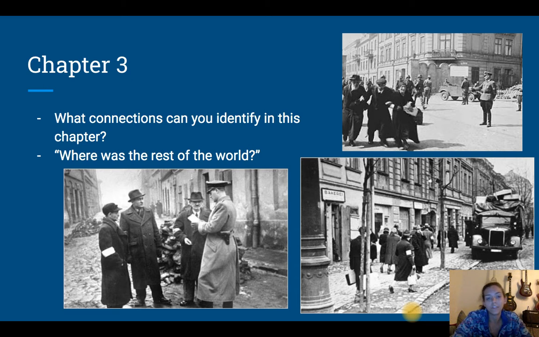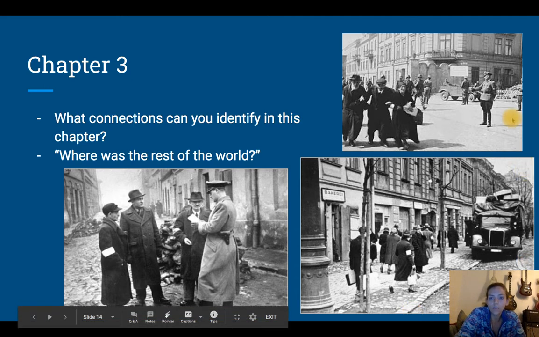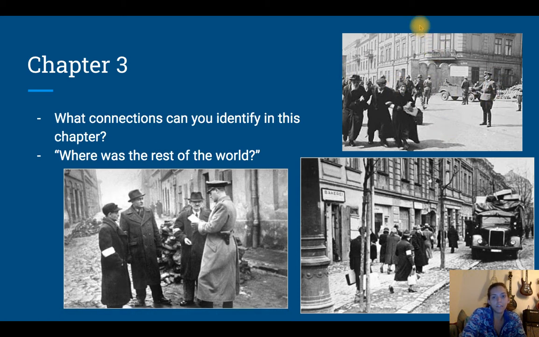And I have a couple of visuals for you guys. So these are visuals of Krakow. These are pictures taken during the time of Nazi occupation in Krakow. So here we see Nazi officers being stationed around their town, right?